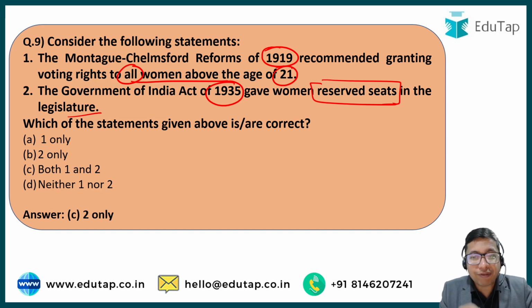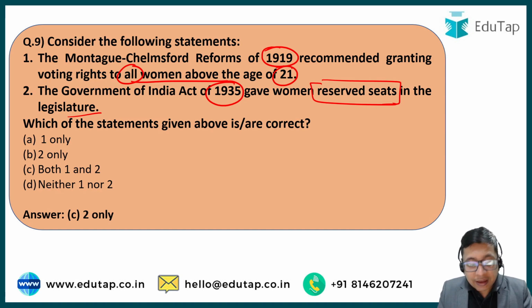In 1935, yes, reserved seats were introduced in the legislatures for women. Now, this was a very progressive step, because since independence till now, we do not have any reservation for women in legislative authorities at the union level or at the provincial level. Yes, we have reservation for women in the local government, but there is a need that we extend this provision of reservations for women in state legislatures as well as in the parliament.